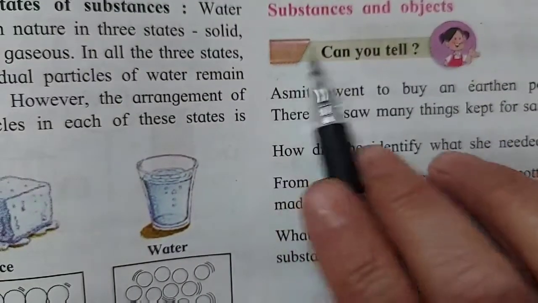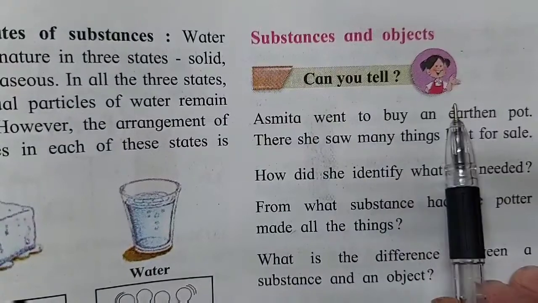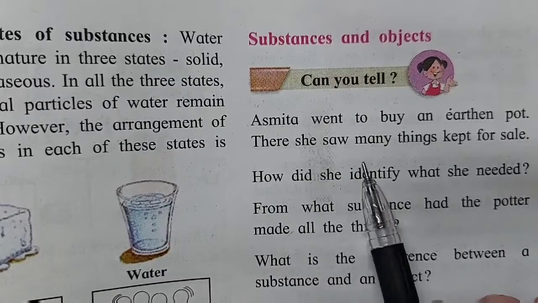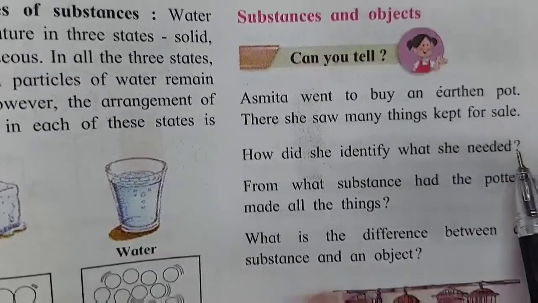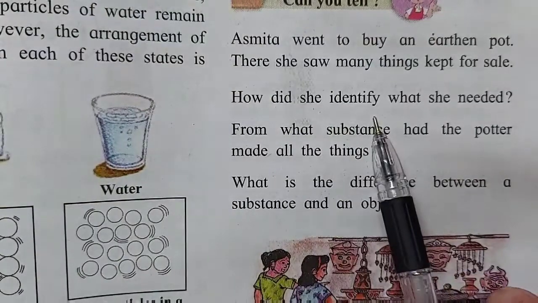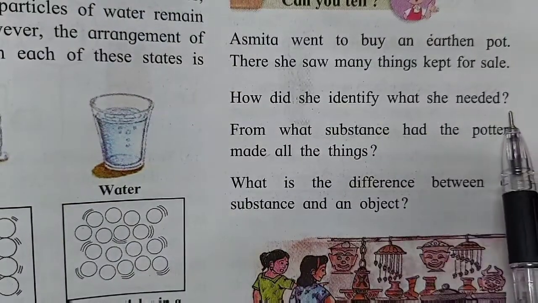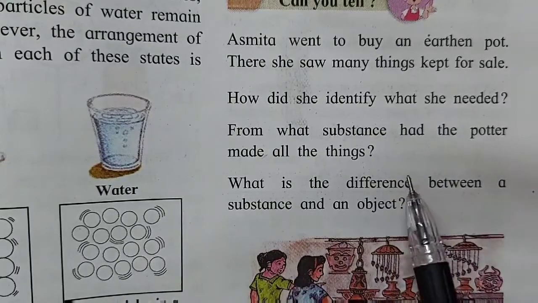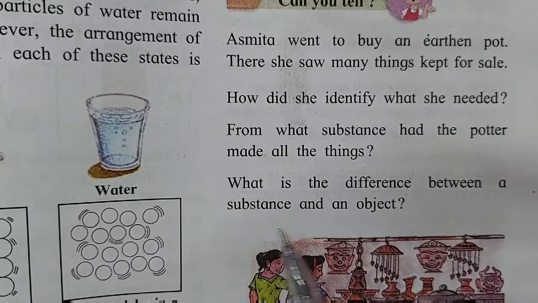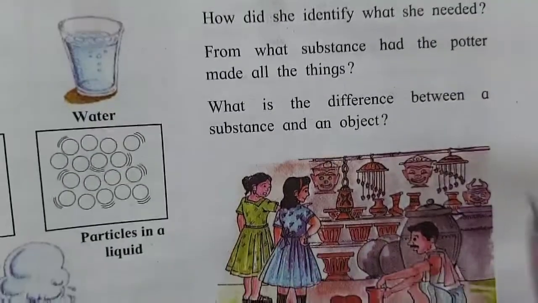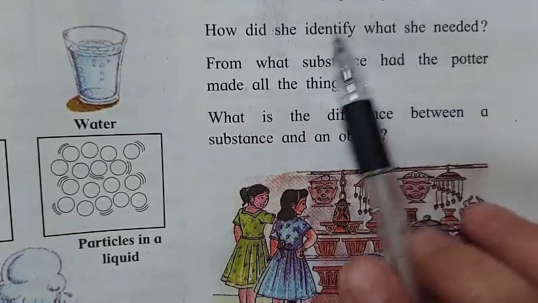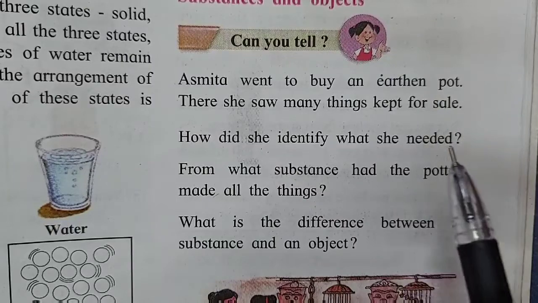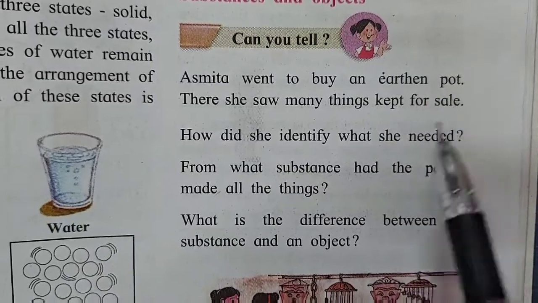Moving further, substances and objects. Can you tell? Asmita went to buy an earthen pot. There she saw many things kept for sale. How did she identify what she needed? From what substances had the potter made all the things? What is the difference between a substance and an object? Now children, Asmita went to buy an earthen pot. Earthen pot means matka, a pot made of mitti.